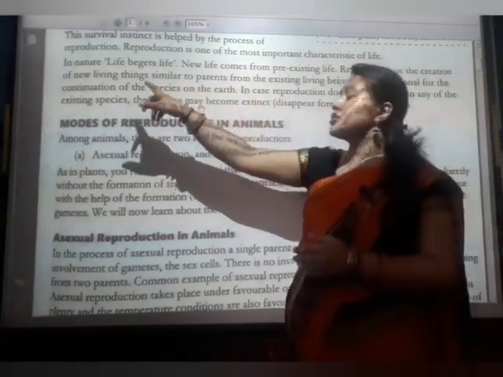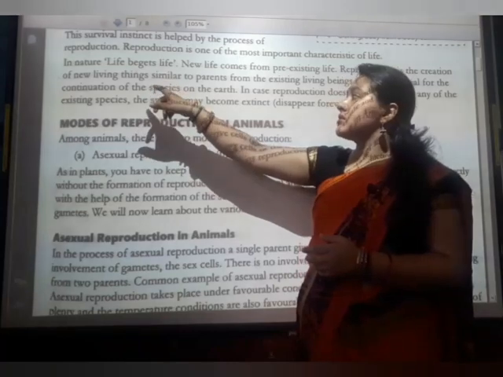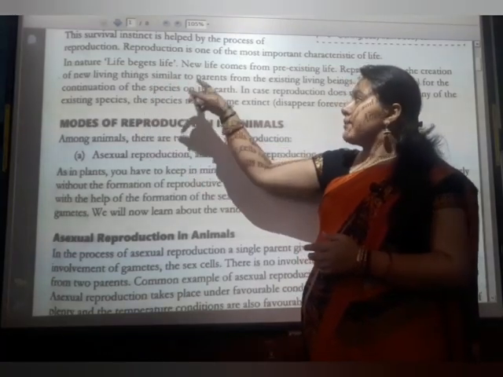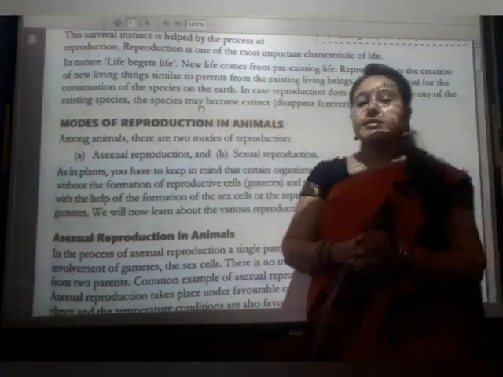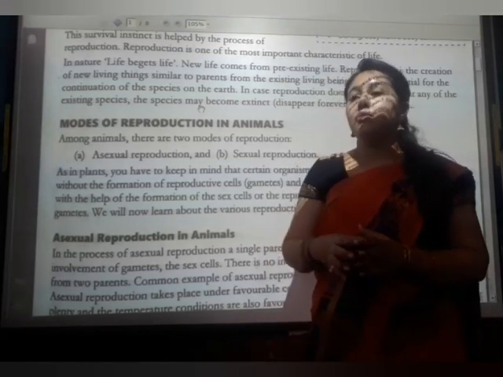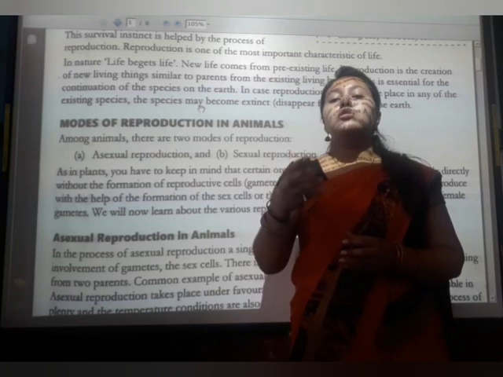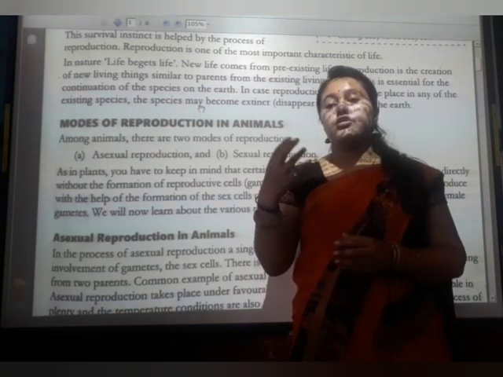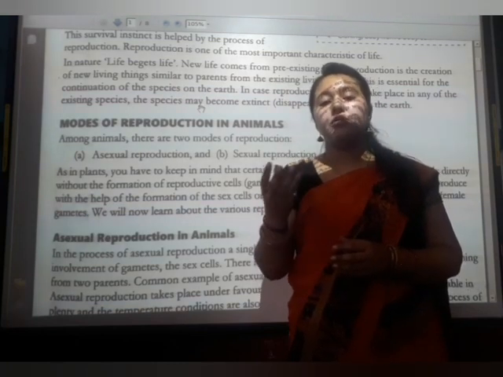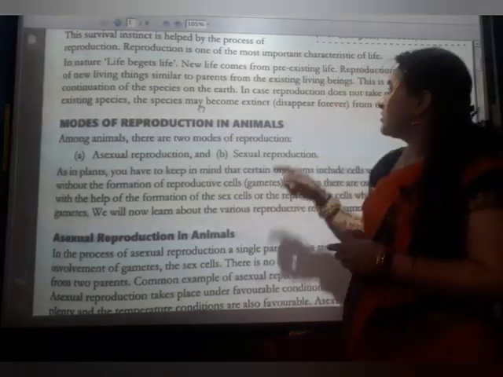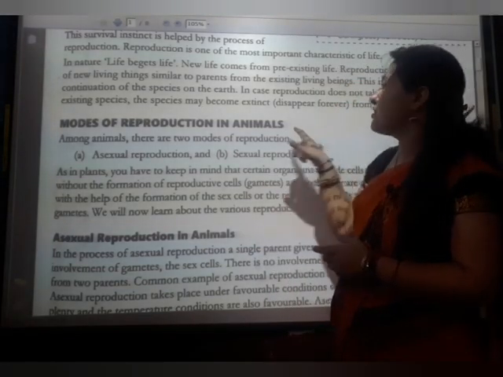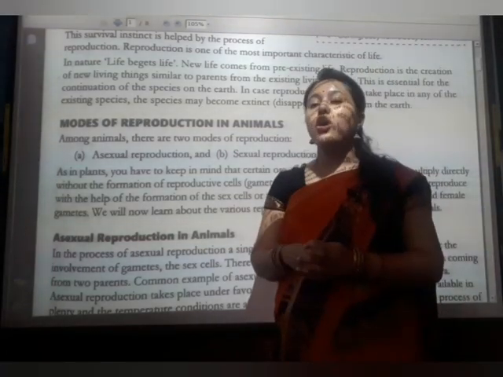Reproduction is the production of living things similar to the parents. If a dog reproduces, a puppy will be there. So this is essential for the continuation of the species.